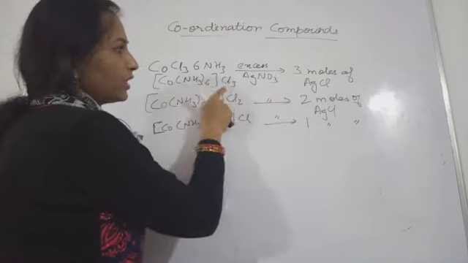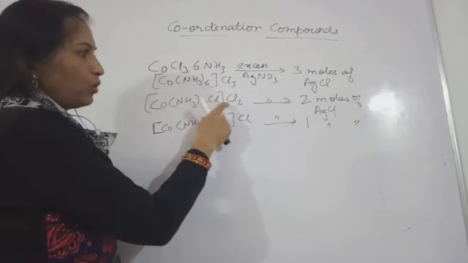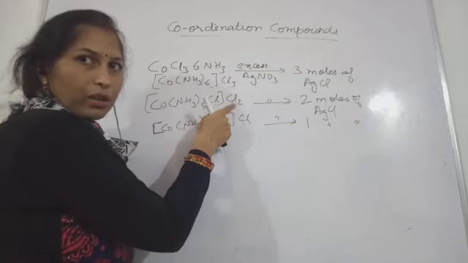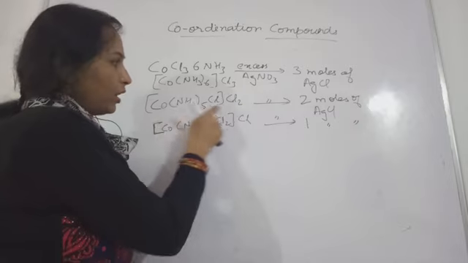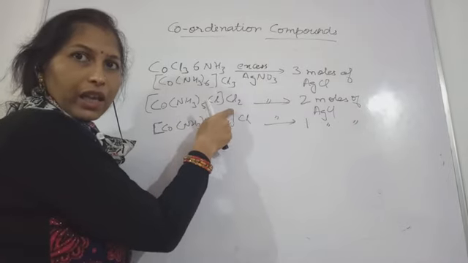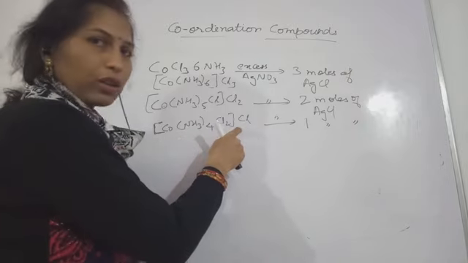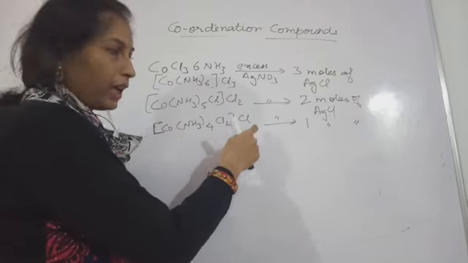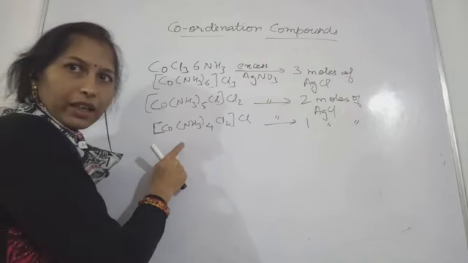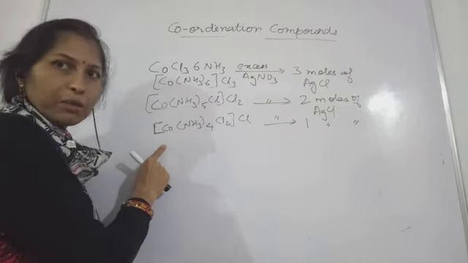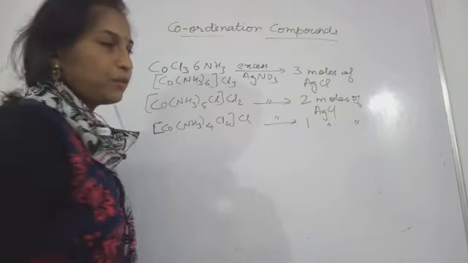So 3 moles in this case because 3 chloride ions are written outside. 2 moles of AgCl, because the chlorines written outside the square bracket are ionizable. In the third case only 1 chlorine is written outside, so this will ionize, and the species inside the square bracket are non-ionizable, so only 1 AgCl was formed.